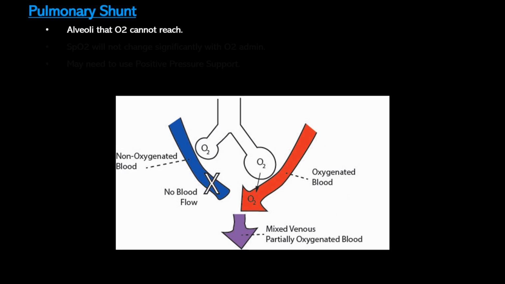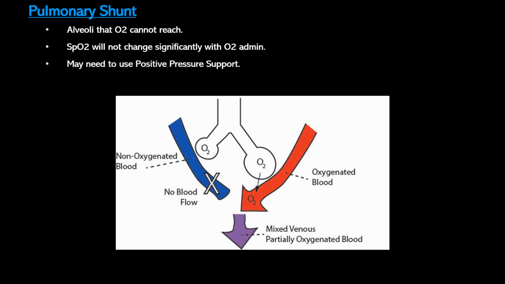A pulmonary shunt occurs when blood flows through the lungs but doesn't participate in gas exchange because the alveoli are not ventilated. Imagine alveoli being collapsed or filled with fluid, like in cases of atelectasis or pneumonia or pulmonary edema. This creates a mismatch between ventilation and perfusion. What makes shunts distinct is that they don't respond well to supplemental oxygen. Even if we flood the lungs with high levels of oxygen, it doesn't really matter because the oxygen can't reach the blood. To address this, we often need to use positive pressure ventilation like CPAP or mechanical ventilation to help reopen or recruit those alveoli and restore ventilation to the perfused areas.